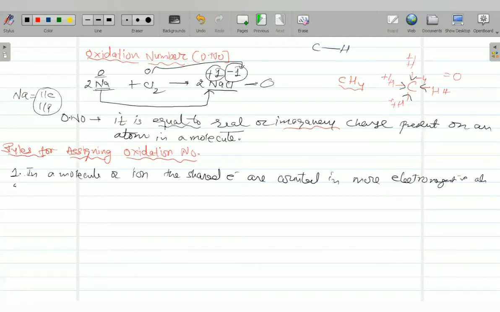Number two. The oxidation number of an element in a free state.